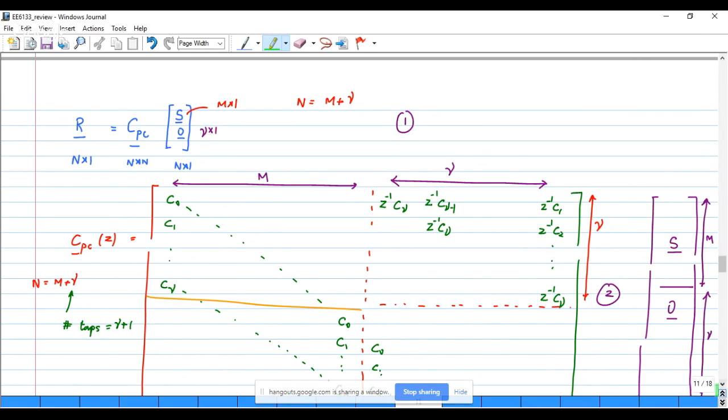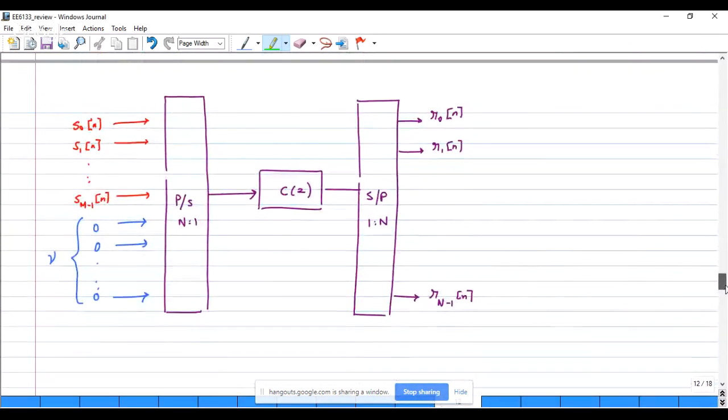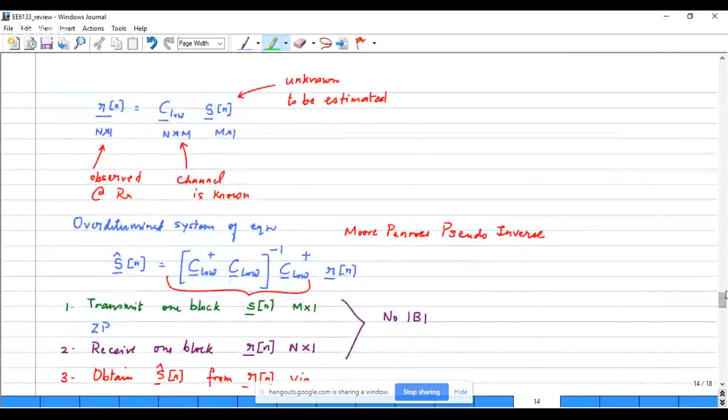Once we have this type of a response, then we are able to represent the input and output signal. You can see the zero padding that is happening and the output, and based on this, we can write down the input-output relationship. The input-output relationship is given in terms of a rectangular matrix, and this can be solved by means of the Moore-Penrose pseudo-inverse.